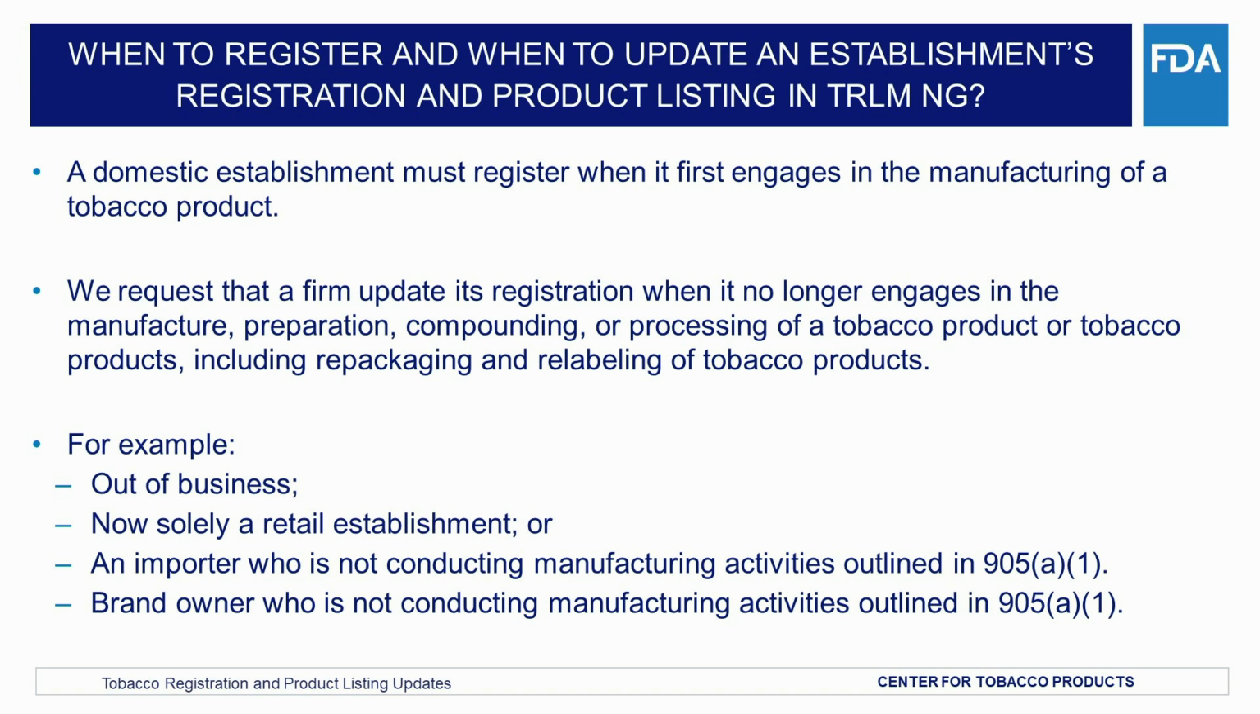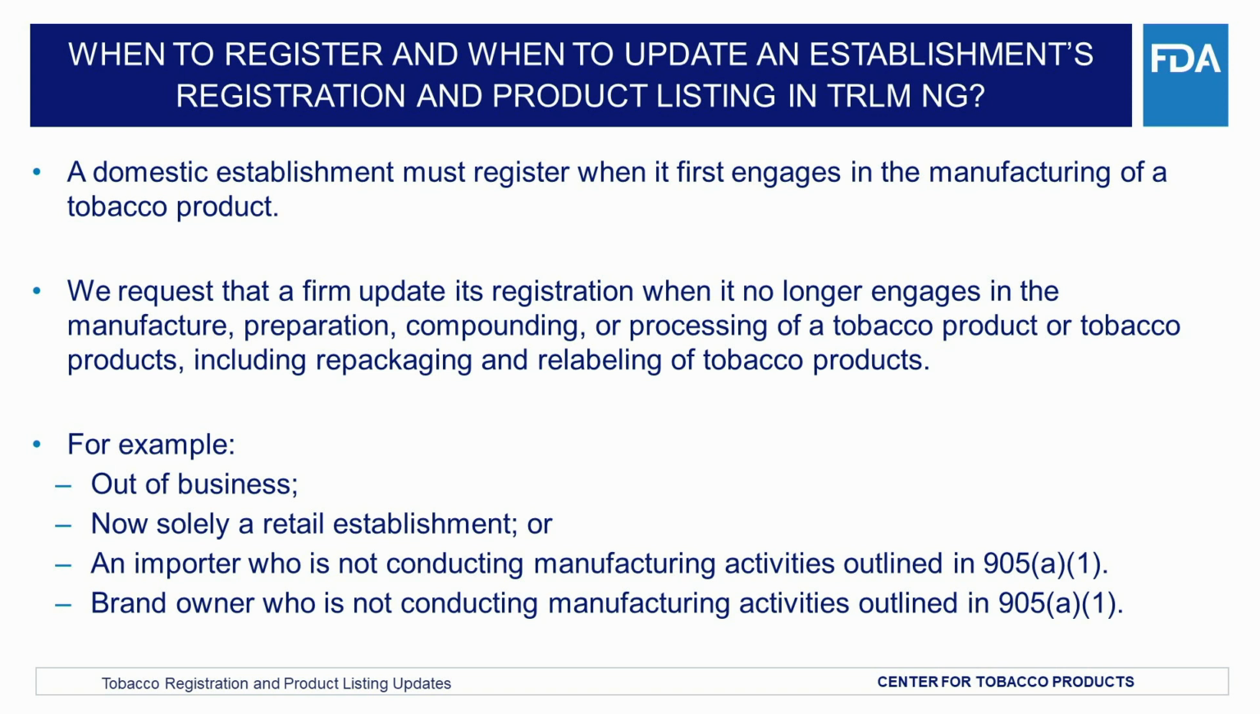We will now review registration and when to update an establishment's registration and product listing in TRLM-NG. When an establishment first engages in the manufacturing of a tobacco product in any domestic establishment, the owner or operator shall immediately register. We request firms update their registration when the establishment no longer engages in the manufacturing, preparing, compounding, or processing of any tobacco product, including repackaging and relabeling of tobacco products.